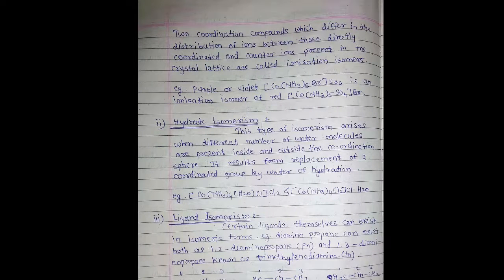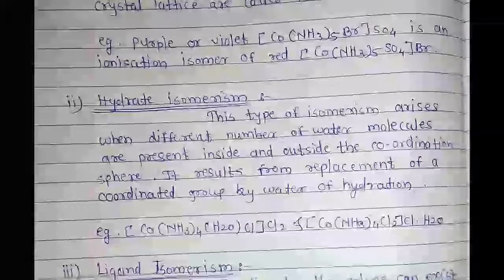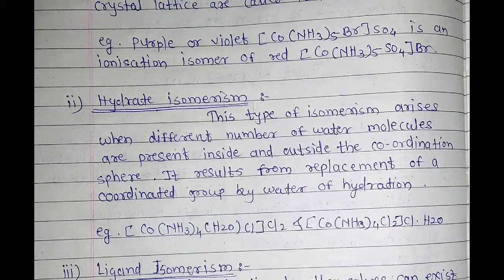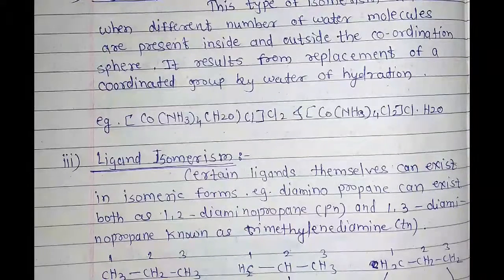Now the second type of isomerism is hydrate isomerism. This type of isomerism arises when a different number of water molecules are present inside and outside the coordination sphere. It results from replacement of a coordinated group by water of hydration. For example, [Co(NH3)4(H2O)Cl]Cl2, and the second example is [Co(NH3)4Cl2]Cl.H2O. These are examples of hydrate isomerism.